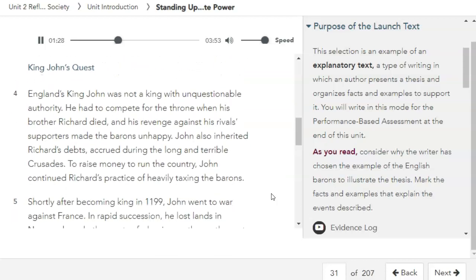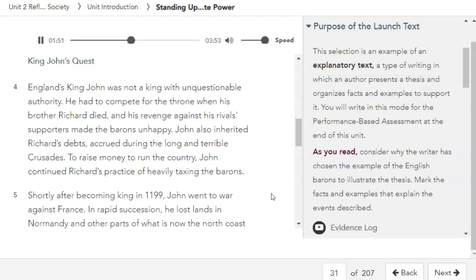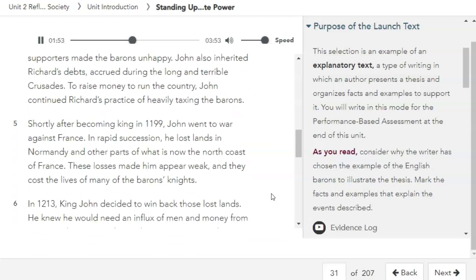King John's quest. England's King John was not a king with unquestionable authority. He had to compete for the throne when his brother Richard died, and his revenge against his rival's supporters made the barons unhappy. John also inherited Richard's debts, accrued during the long and terrible Crusades. To raise money to run the country, John continued Richard's practice of heavily taxing the barons.